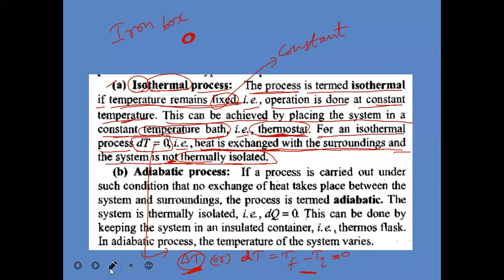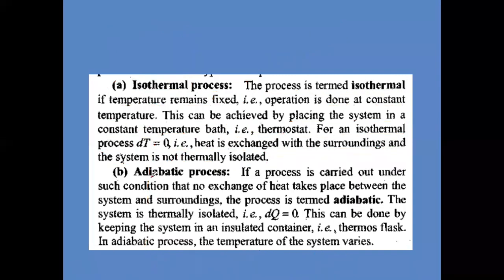Next, what is the name given to the next process? Adiabatic process. In this process, delta Q will be 0. Delta Q means final heat minus initial heat is equal to 0.